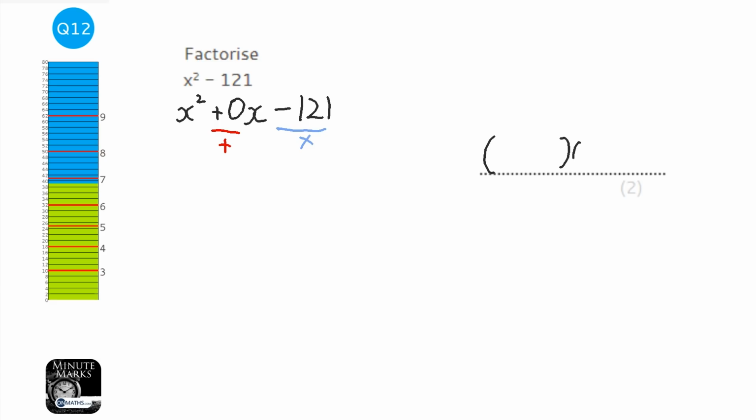So when I put in my two brackets, because it's a quadratic, and I put an x at the start of each, we know they're going to have to be the same number. Now 121 is not a number that's just been made up. It's always going to be a square number, otherwise this doesn't work. And one of them will need to be positive and one of them will need to be negative. Now if you expand that, you will find out that you've got 11x plus minus 11x, which cancels the x's out, which is why in the question there's no x terms. It's called difference of two squares, if you wanted to look it up to revise it.